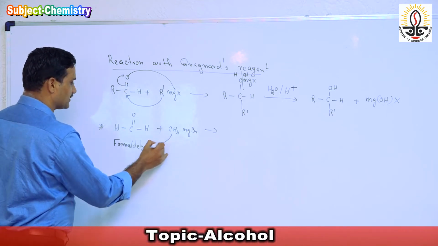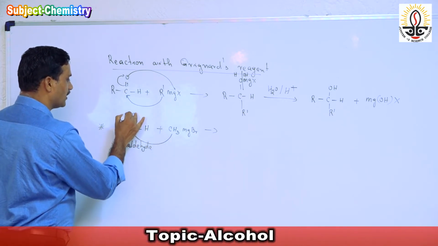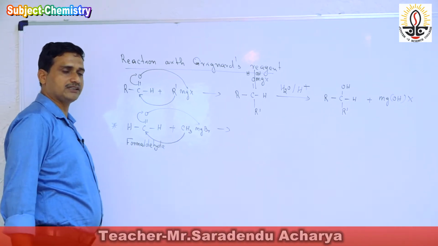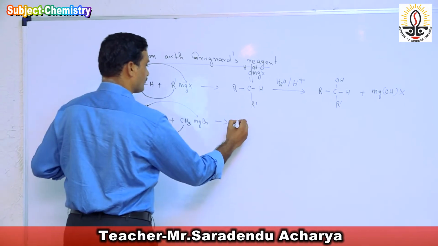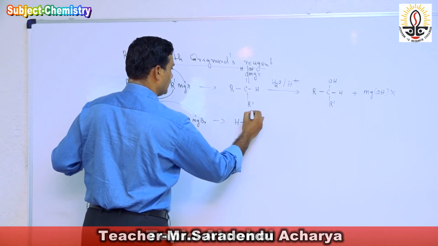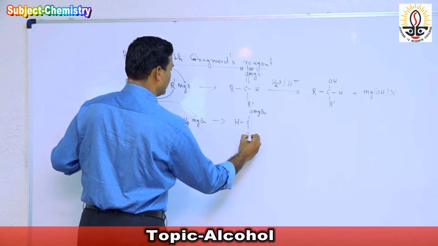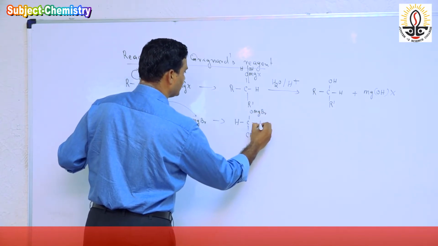This CH3 minus attacks this carbon and the double bond shifts to the oxygen, and this oxygen bonds to the magnesium bromide. Then we get HCOMgBr. Again here it is CH3 and here it is H.